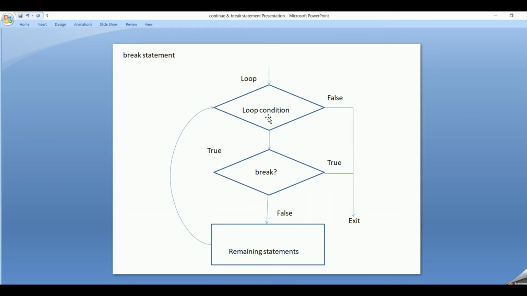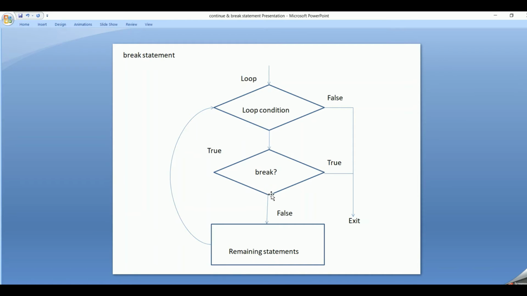Next is the break statement. Here also we are having a loop condition, that is a while loop or a for loop. If it is satisfied, if it is true, then it will enter into the if statement and check for the break condition. If the break condition is true, it exits out of the loop. It won't perform remaining statements and it won't go to the next iteration also. It will just come out of the loop.